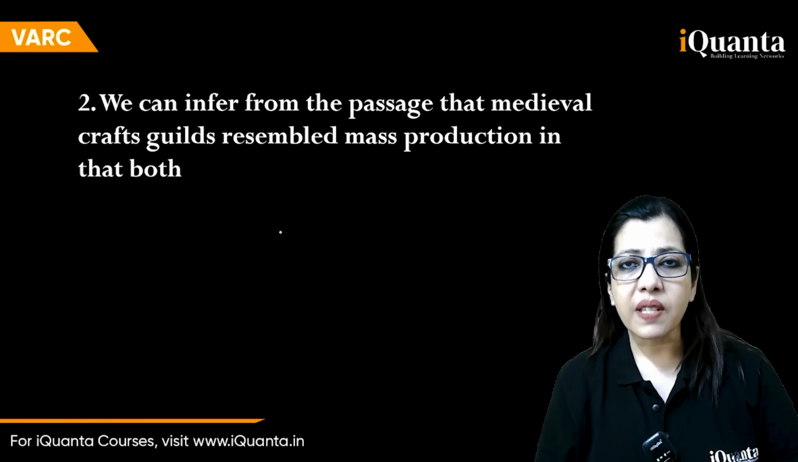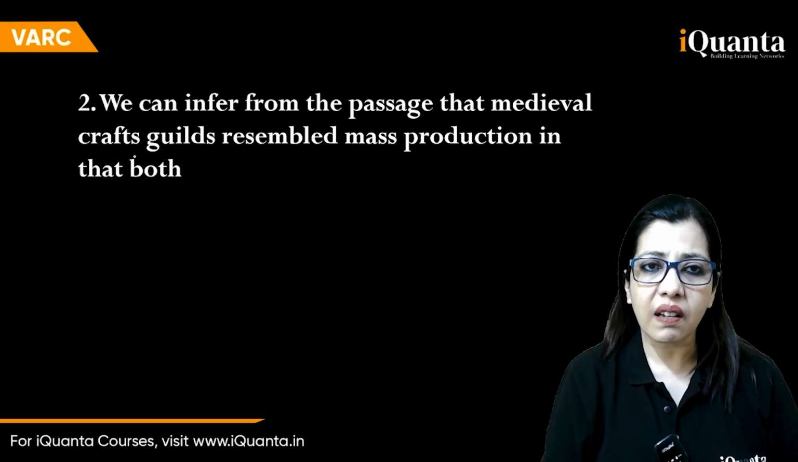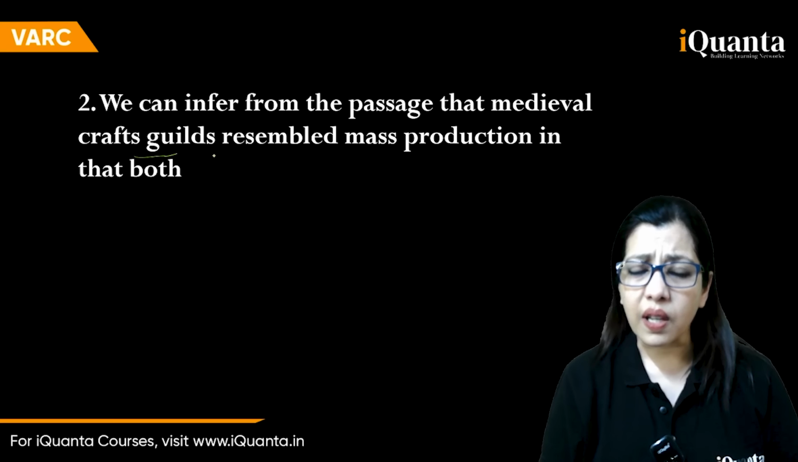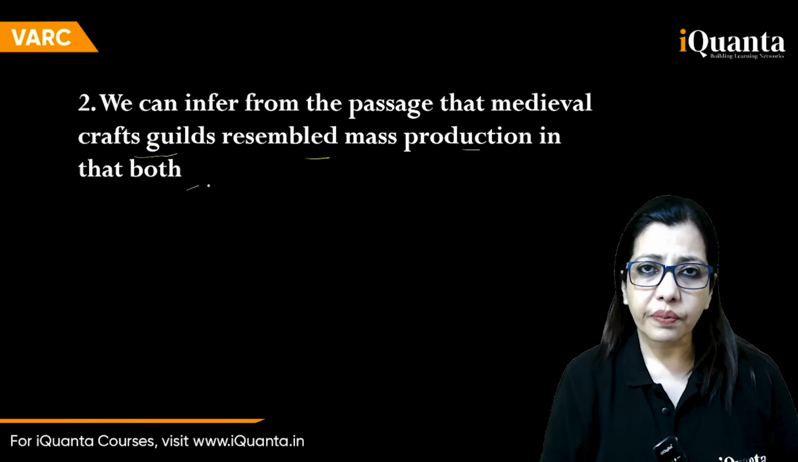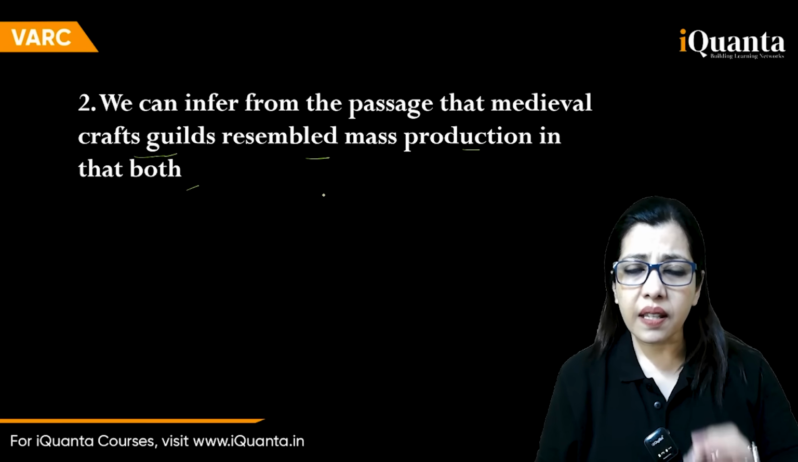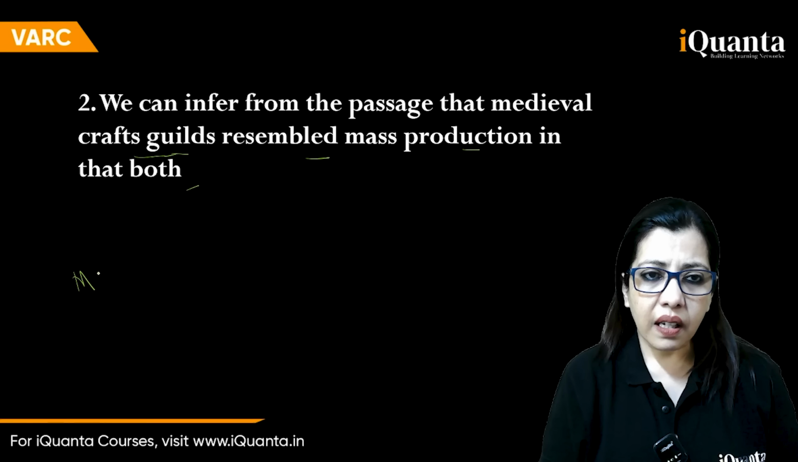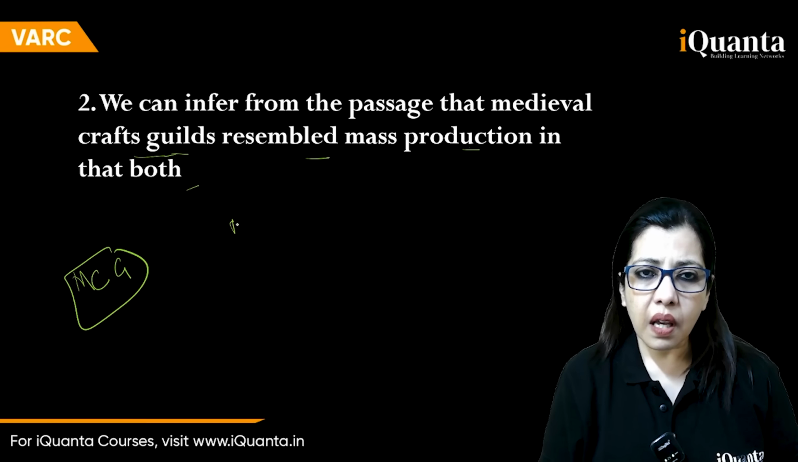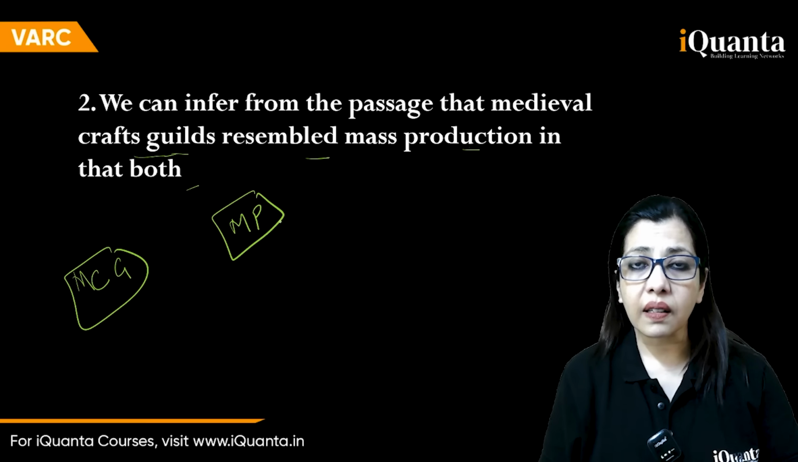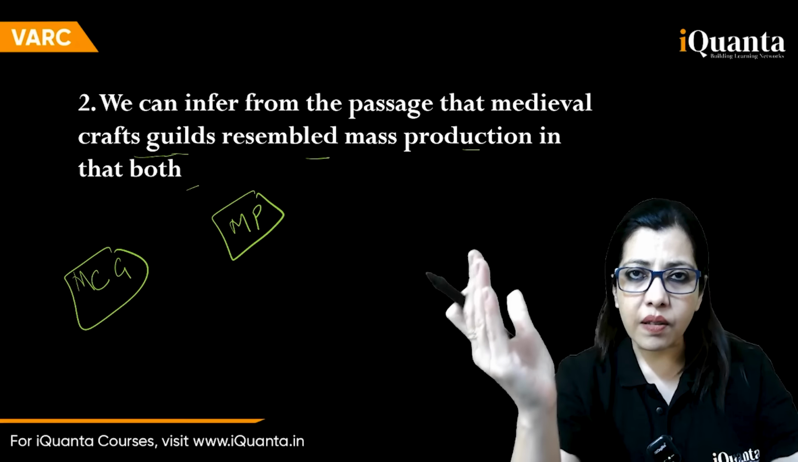Now, from the same year, in one of the slots, we got a passage on arts. And it was like, we can infer from the passage that medieval crafts guilds are what? Associations, groups, resemble mass production in that both. If we decode it, it simply means this. Medieval crafts guilds, okay, medieval crafts guilds. This was one thing. Resembled mass production. Mass production was another thing being mentioned in the passage. So there was a paragraph in which this comparison was made.